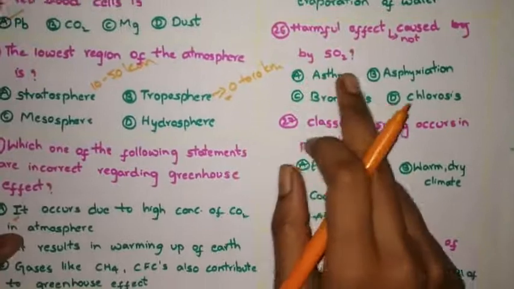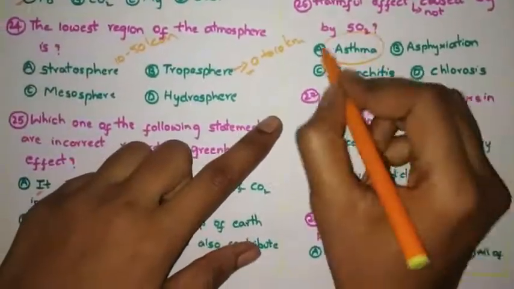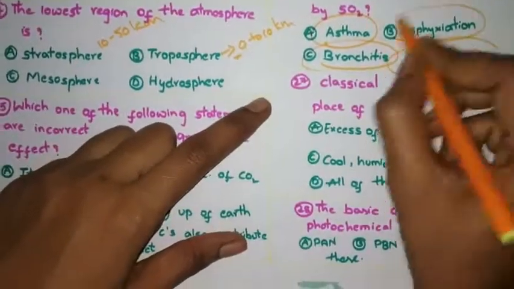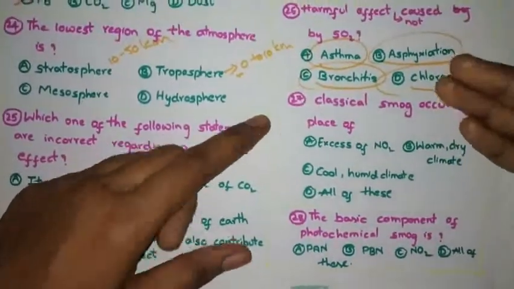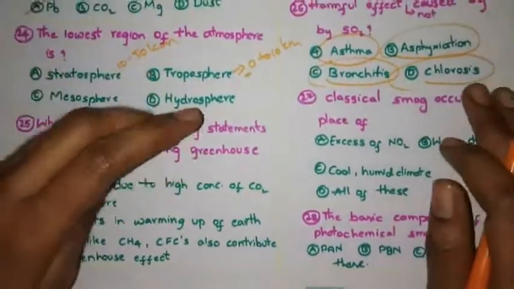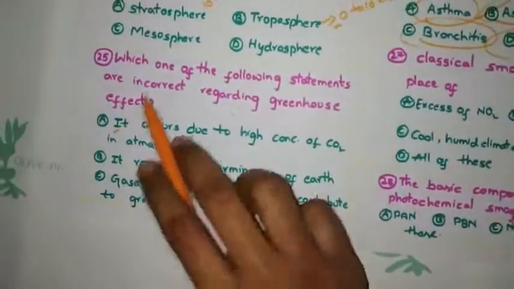Harmful effect not caused by sulfur dioxide. Sulfur dioxide causes asthma, bronchitis and chlorosis, whereas asphyxiation is due to lack of oxygen. It is a feeling of suffocation due to lack of oxygen. So this is the correct option. B is the answer.